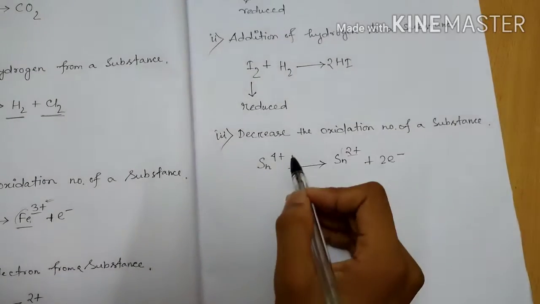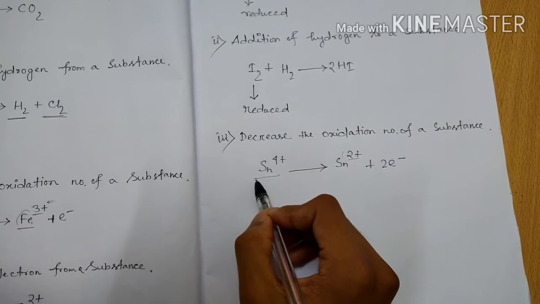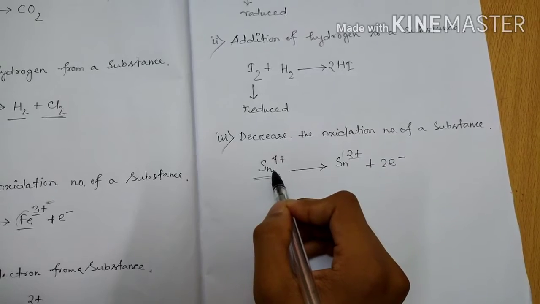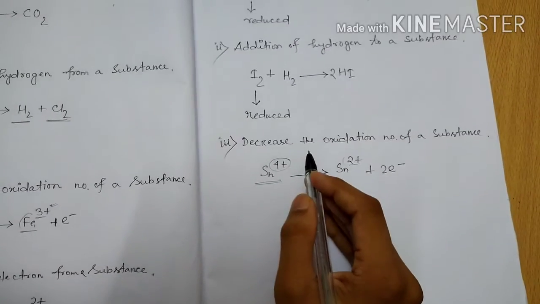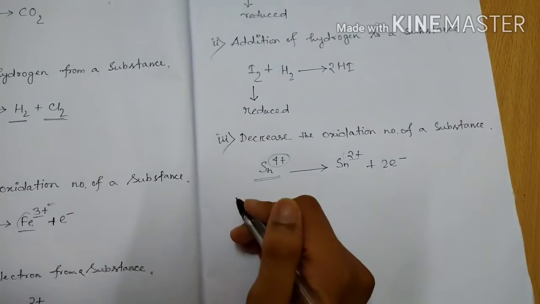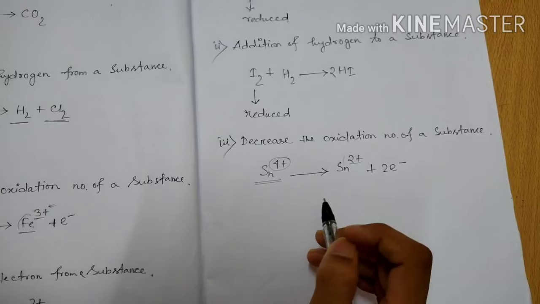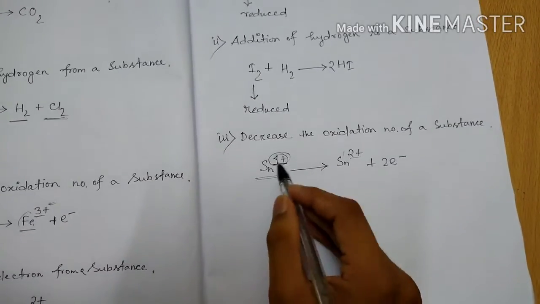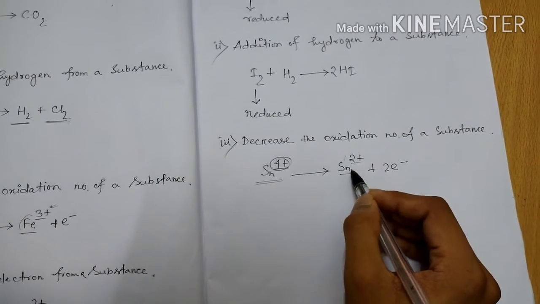Here 2 electrons, because it accepts 2 electrons. So now you see on the left side, that is in the reactant form, the oxidation number of Sn is +4. Oxidation number, as I have already told you, is nothing but the charge of the species. So here the oxidation number is +4, but in the product form the oxidation number of Sn is +2.